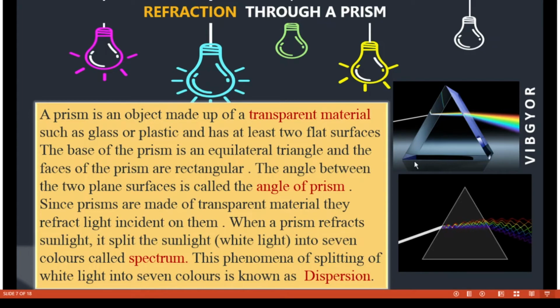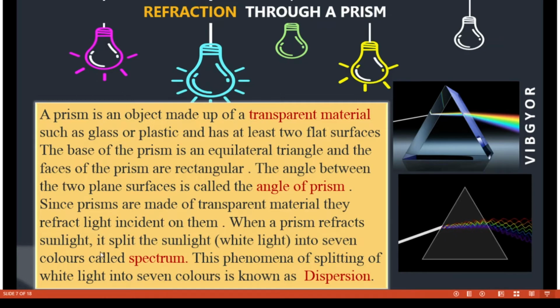Equilateral means all the sides of the triangle will be the same, and the faces of the prism are rectangular in shape. The angle between the two plane surfaces is called the angle of the prism. This one, this one and this one, is called the angle of the prism.